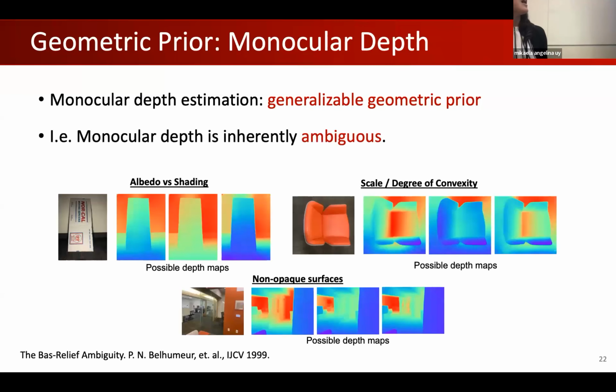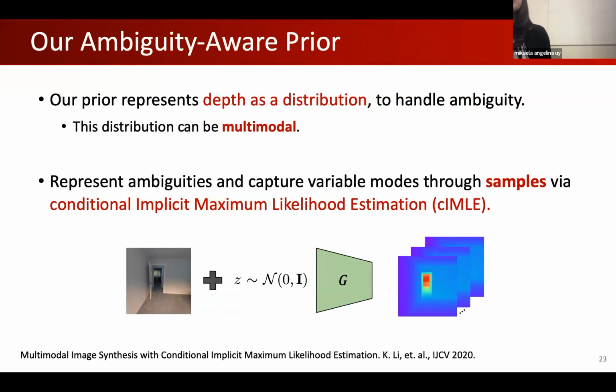However, monocular depth is a generalizable prior, meaning there are a lot of pre-trained models on diverse large datasets that allow us to capture different structures or geometries of the scene. However, we know that it is inherently ambiguous. Given a single image, there are multiple plausible explanations of the particular scene. Such ambiguities arise from albedo versus shading, scale, or even non-opaque surfaces. So now the question becomes, because it's ambiguous, how do we handle this ambiguity and still leverage this prior to create the scene?